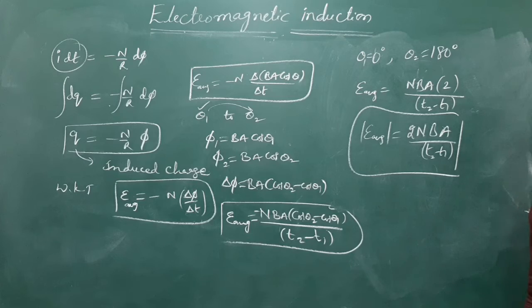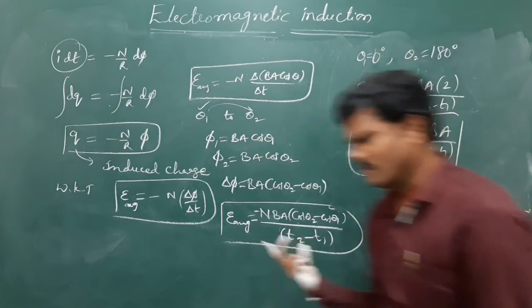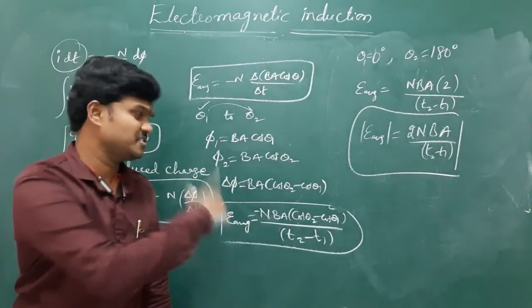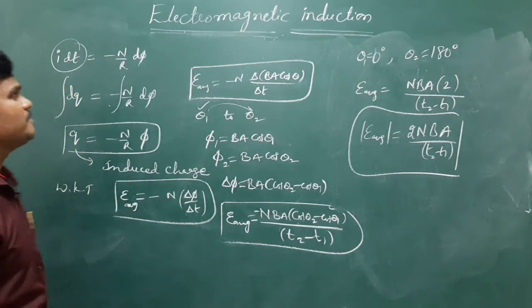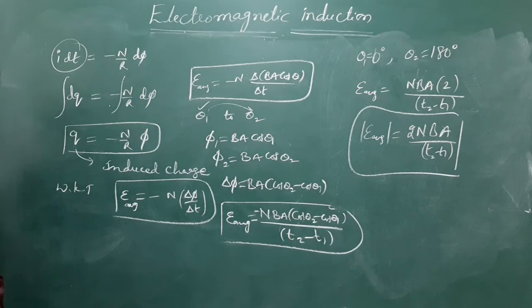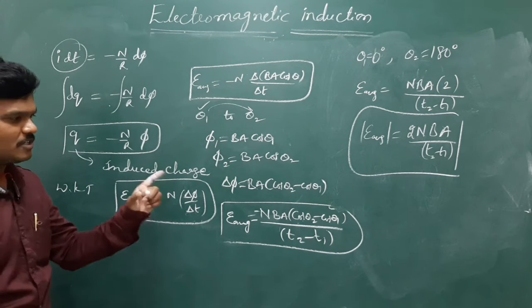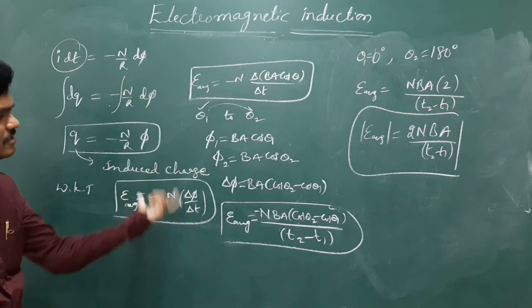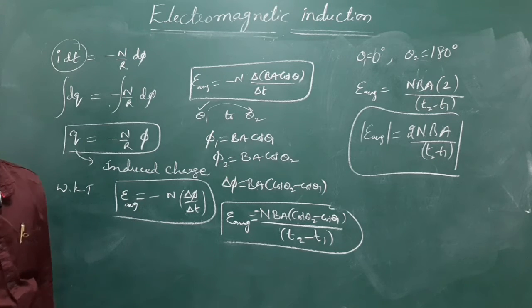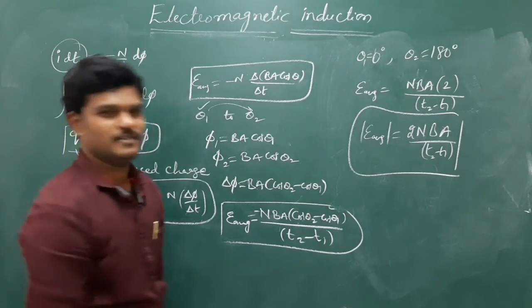Use these formulas. Sometimes they may rotate the coil from 30 degrees to 60 degrees, 60 degrees to 90, 180, whatever it may be. In the same manner, use these formulas to solve some easy level questions. Let me extend this formula again. Small thing, basics only.